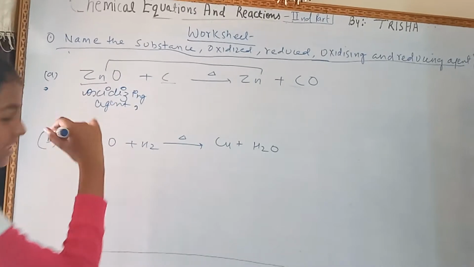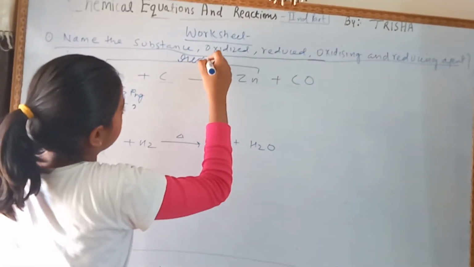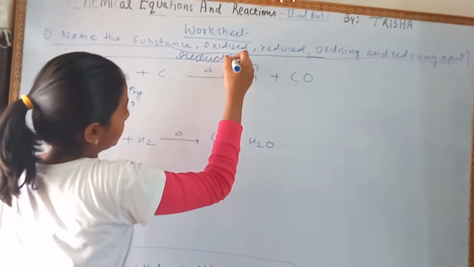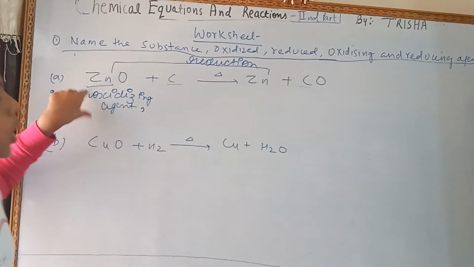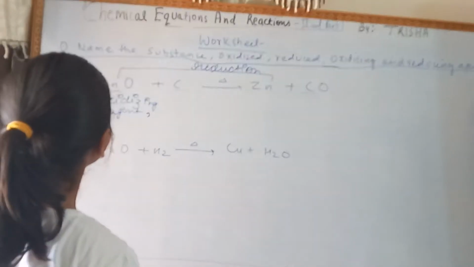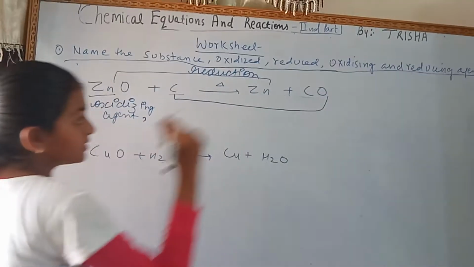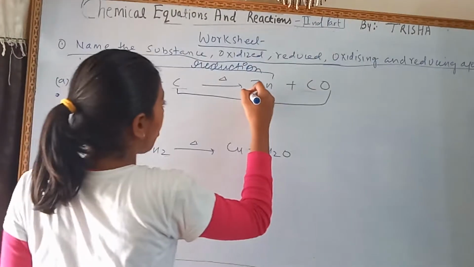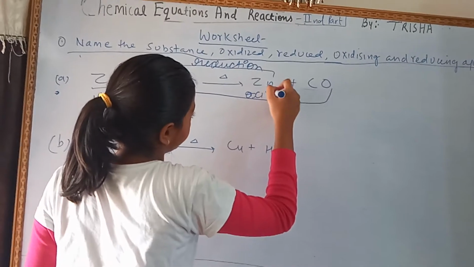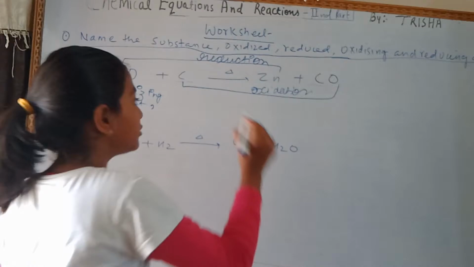This zinc is reducing, so it will be reduction, and the agent will be oxidizing agent. The carbon here is the addition of oxygen, so there will be oxidation, and the agent will be reducing agent.